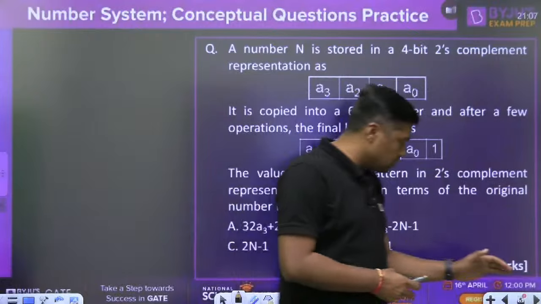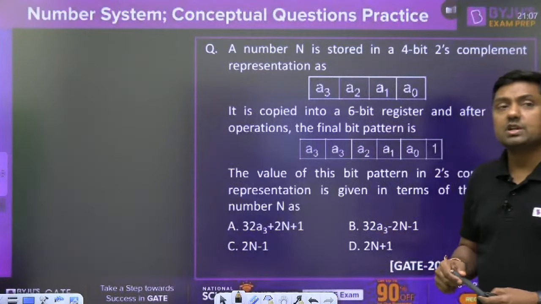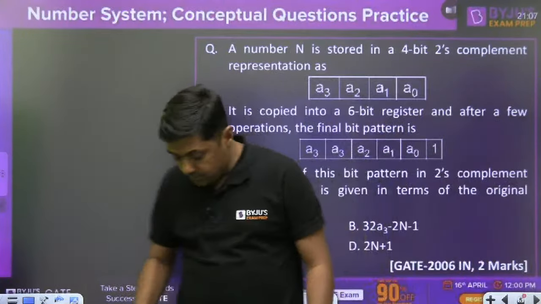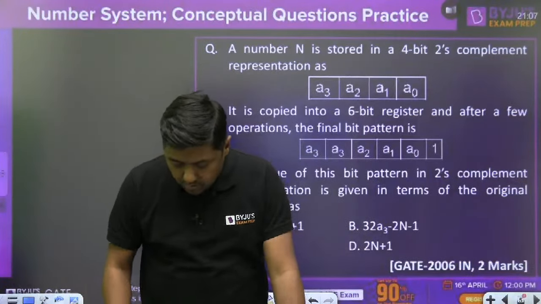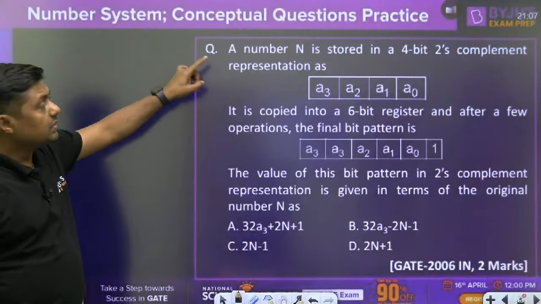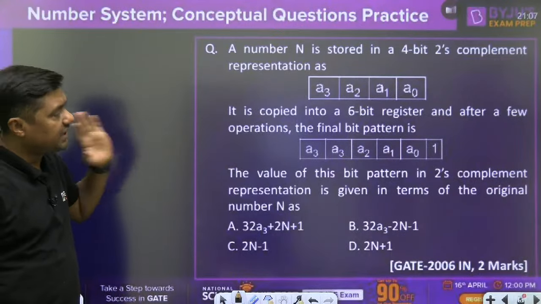ये क्वेश्चन आया था 2006 में, इंस्ट्रूमेंटेशन ब्रांच, 2 मार्क्स क्वेश्चन. What is the answer for this? Guys please now try to solve this question. A number n is stored in a 4-bit 2's complement representation.